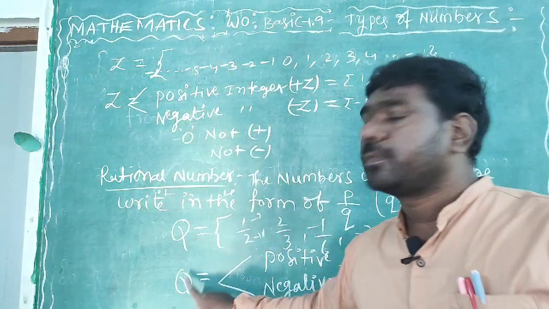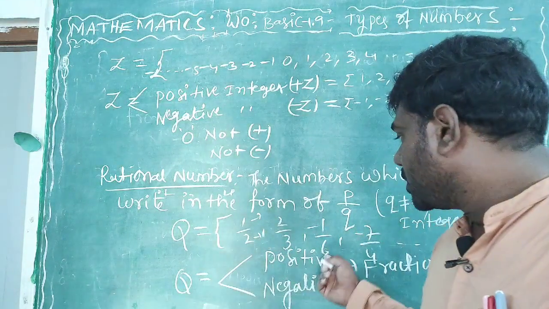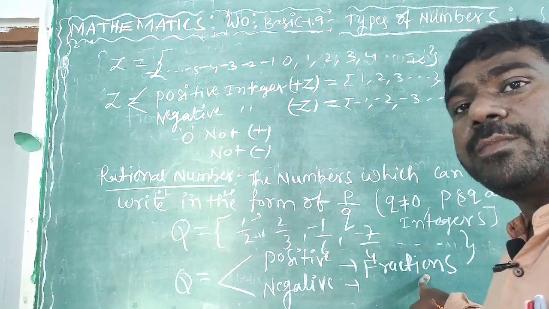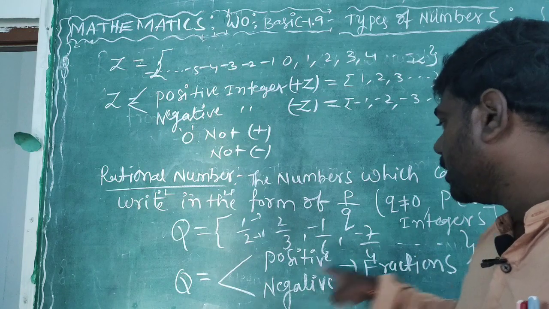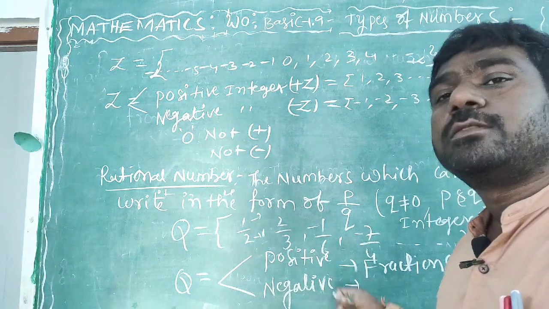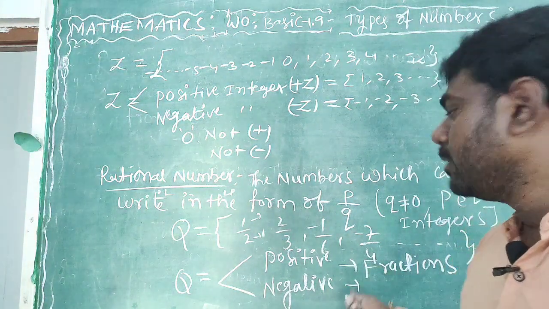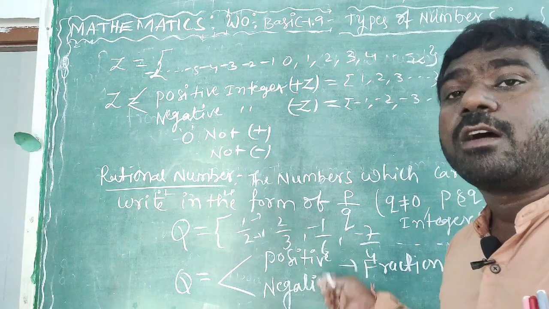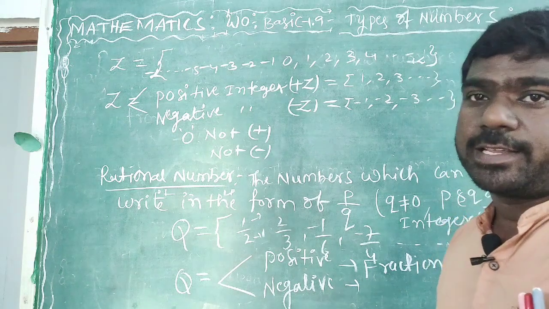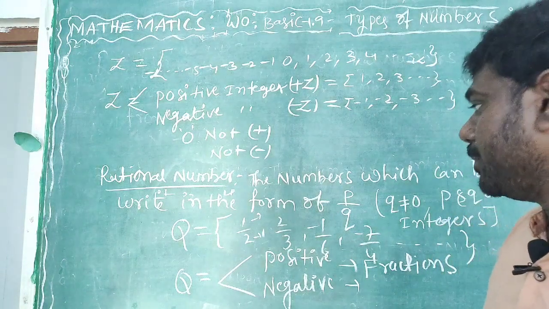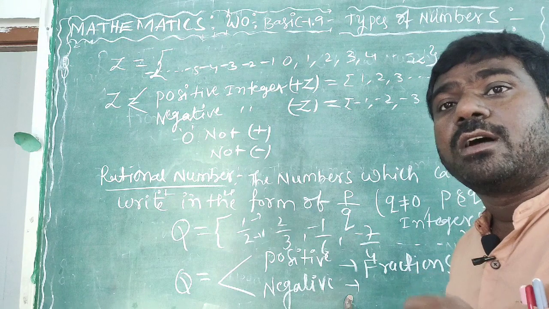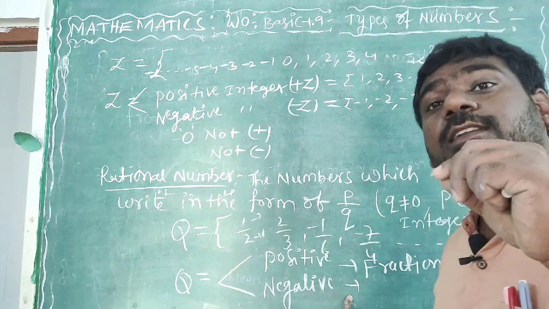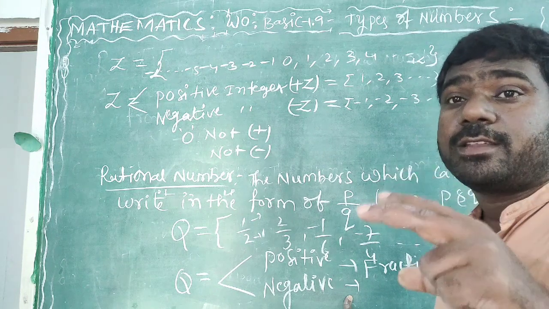So again, rational numbers are of two types, positive and negative. The positive is called fractions, the negative is called a negative fraction only. But here we do not call it a fraction, we call it a rational number. Negative we should not call a negative fraction. Only negative we should represent as a rational number. That is the difference here.